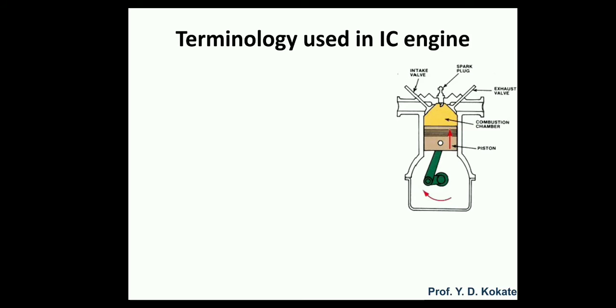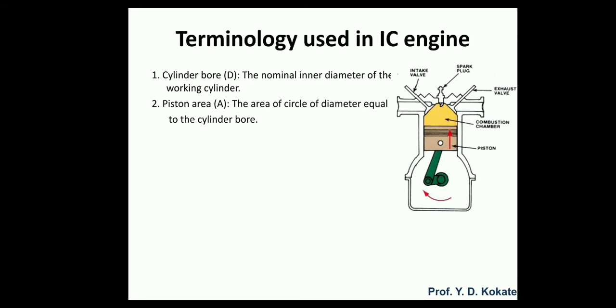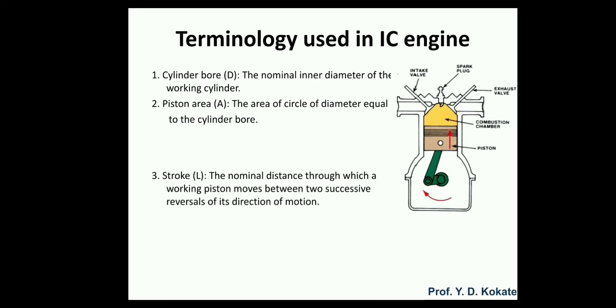This is a typical engine having one intake valve, one exhaust valve, then spark plug, combustion chamber, piston, crankshaft and connecting rod. Cylinder bore is the nominal inner diameter of the working cylinder, so whatever the diameter of the cylinder is, it is called the cylinder bore. The piston area is the area of the piston which faces the combustion, or simply the circle of diameter equal to the cylinder bore.